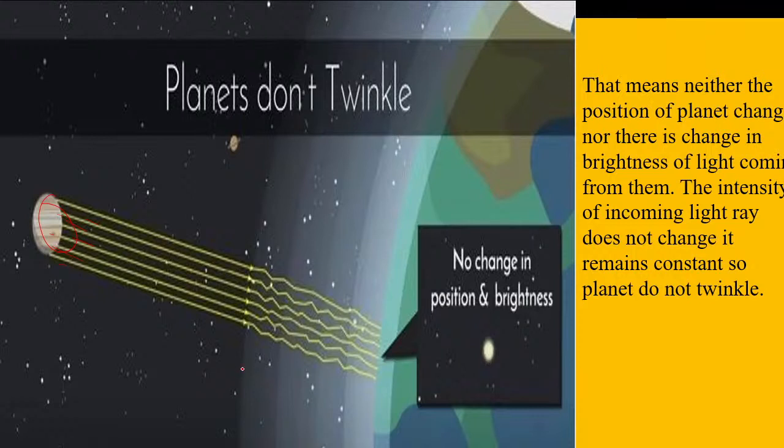Children, in today's live session, we have studied a very important topic, that is partial reflection and total internal reflection. Correct? And we have studied examples of refraction that we find in nature. The first one is mirage, the second one is the twinkling of the stars, and I've explained why the planets do not twinkle. So in the next live session, children, we will continue this lesson.